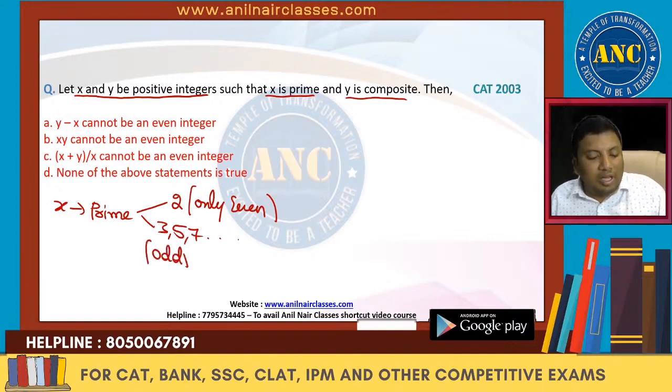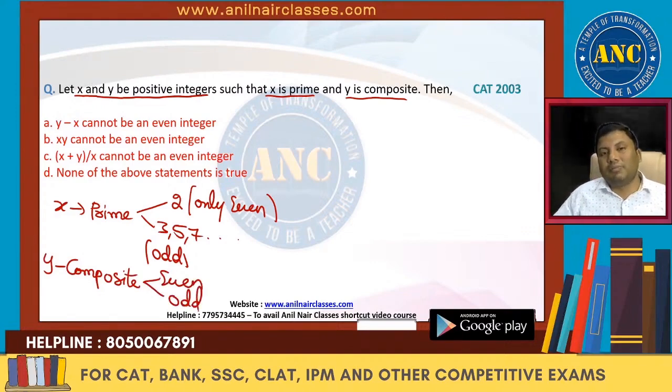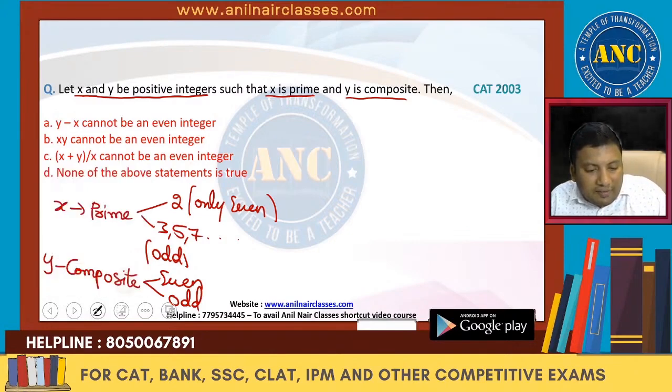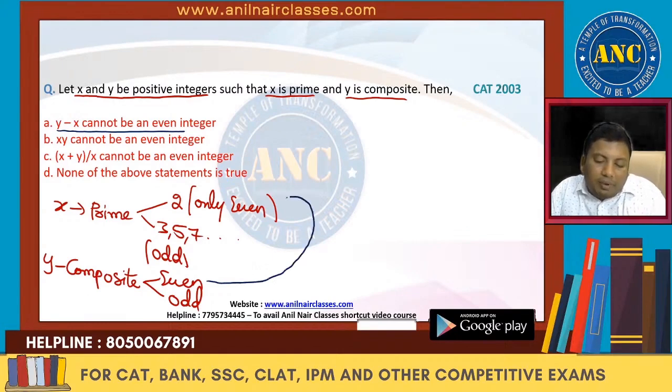Similarly, y is composite. A composite number can be an even number or it can be an odd number. All the cases we have to do. Now, let us see. First case: y minus x cannot be an even integer. A composite number can be even, a prime number also can be even. Even minus even can be an even integer.